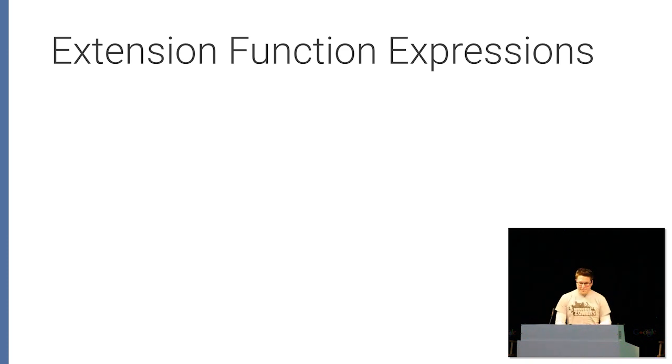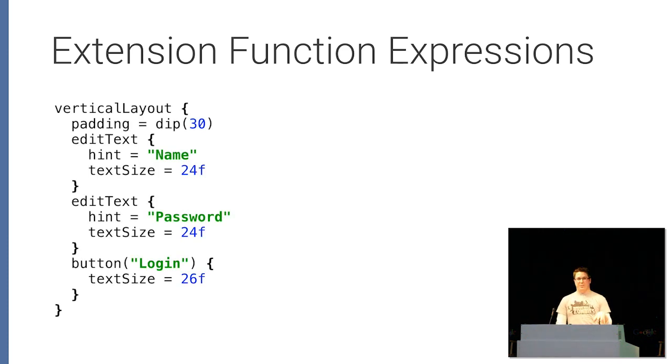And so what you can actually do is replace XML with extension function expressions that generate the instances of the types that would be the same as if you had written in XML and then inflated it. And so this is basically equivalent to a linear layout that's vertical, that has padding, has nested edit text, and has a button.